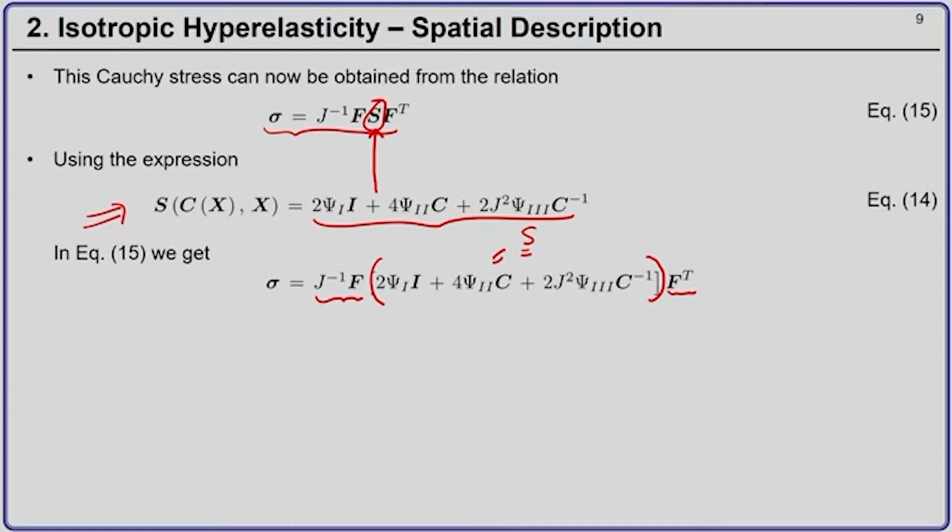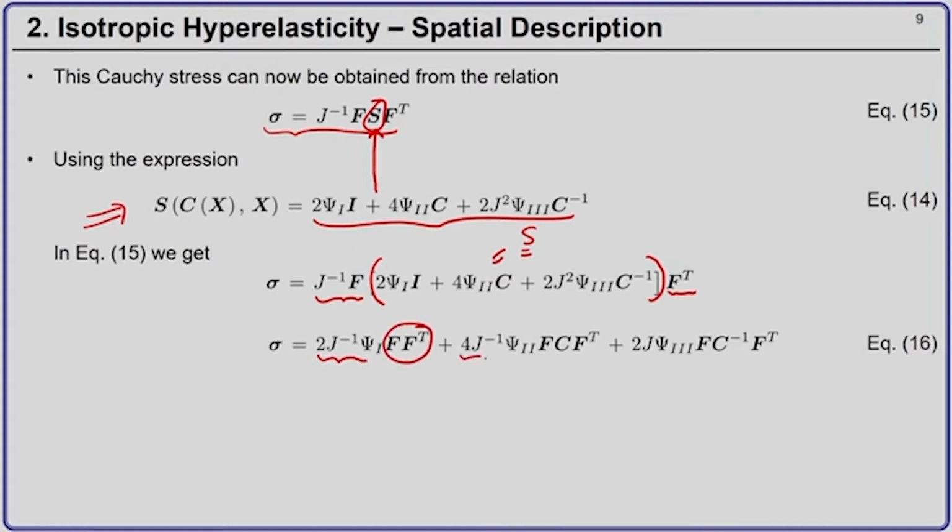Okay. Now, I can take F and F transpose inside the bracket. I can open up the bracket. I get 2 J inverse psi 1 F F transpose plus 4 J inverse psi 2 F C F transpose plus 2 J psi 3 into F C inverse F transpose.